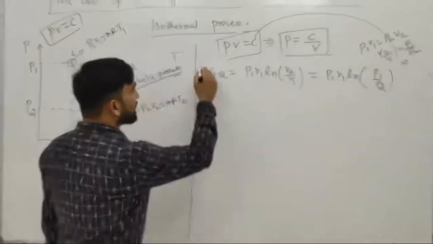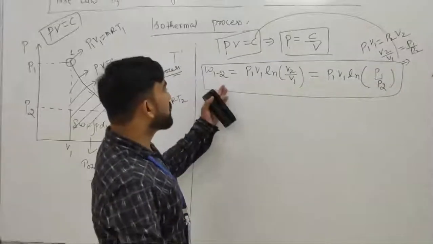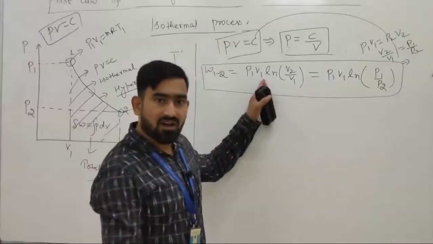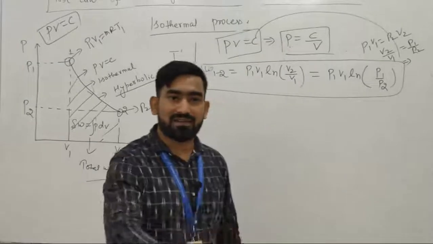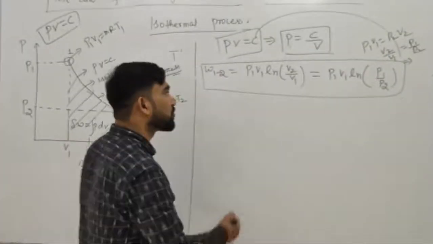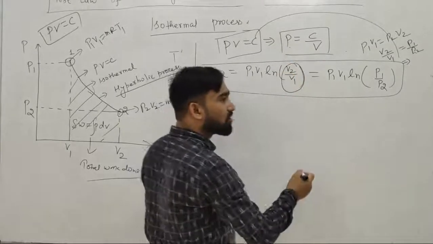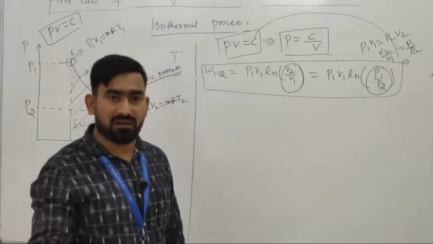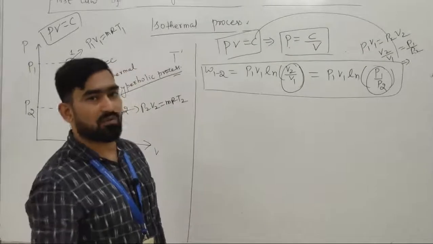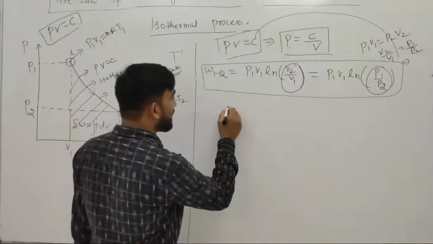So total work done in case of constant temperature process may be written as W12 equals to P1 V1 ln of V2 by V1 equals to P1 V1 ln of, in terms of pressure it is P1 upon P2. So one thing you should keep in your mind is, in case of volume it is V2 by V1, but in case of pressure it is P1 by P2, because P1 V1 equals to P2 V2 that is constant in case of hyperbolic process.